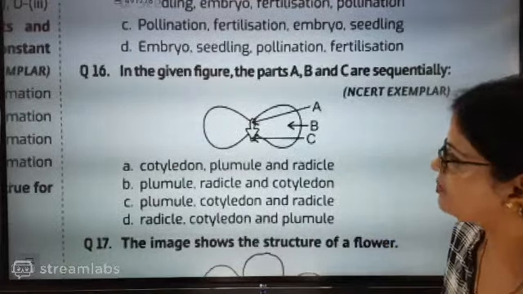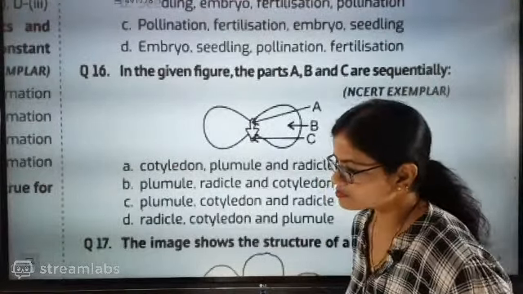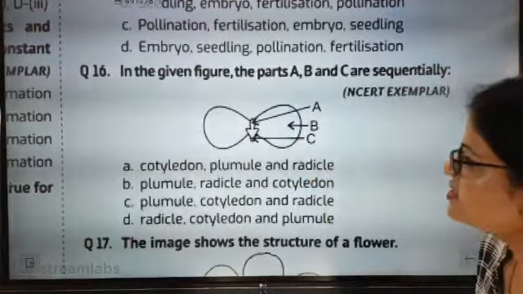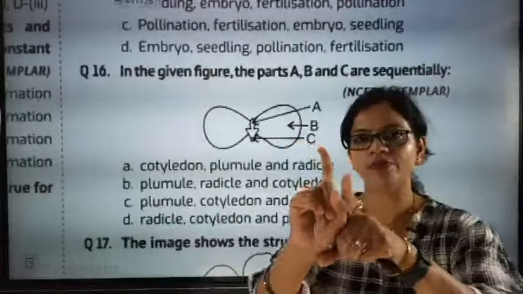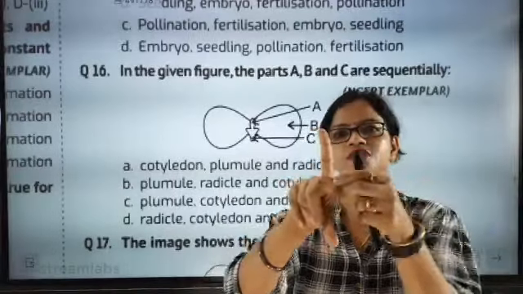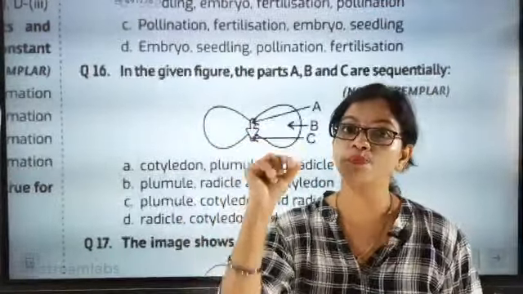Now what is the first part, A? Look here. Whenever you see this part, just remember: this one is going up, this is going to be the plant. P stands for plant, P stands for plumule.